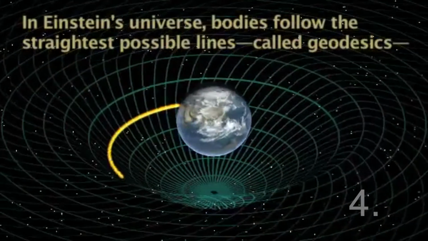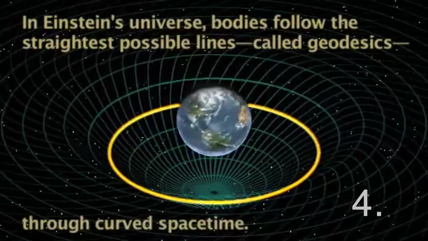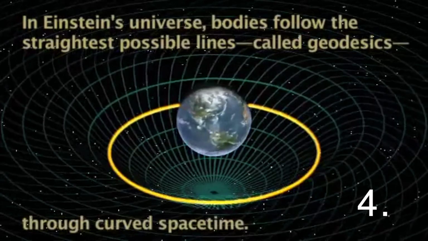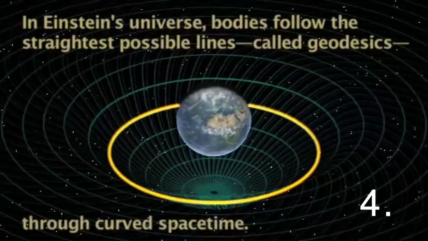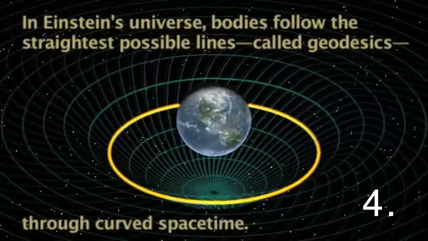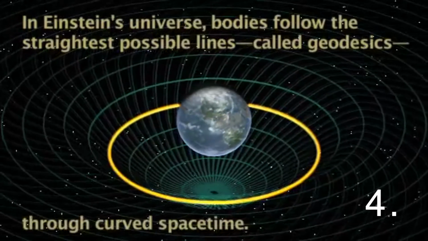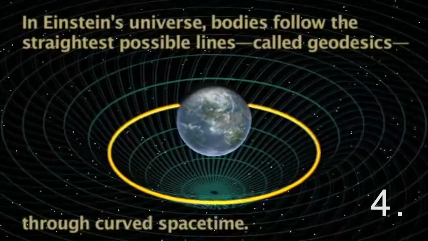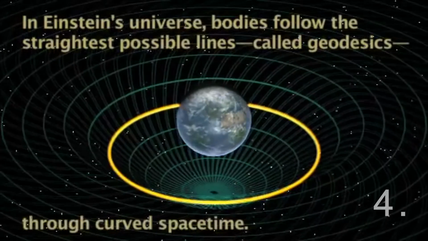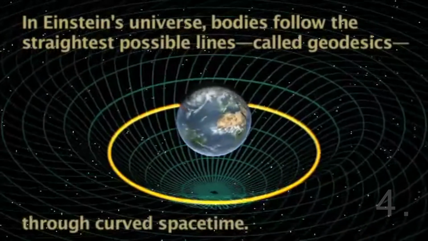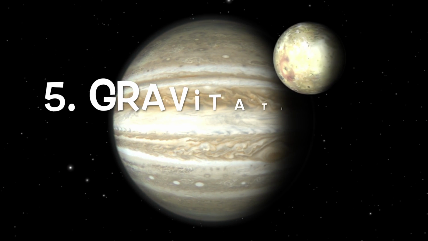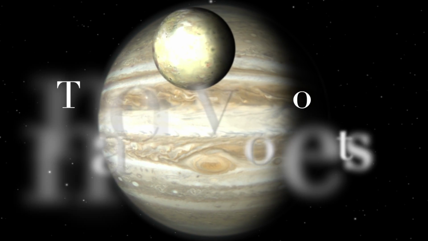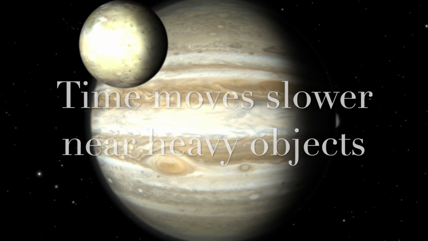Then, according to the theory, gravity is the curvature of space and time. Einstein depicted that gravity was not a force, but rather a consequence of the curvature of space-time caused by uneven distribution of mass, as opposed to Newton, who suggested that gravity is a force which causes any two bodies to be attracted to each other. However, Einstein's theory tells us more accurately about planetary orbits. The next point that we have is gravitational time dilation, which means time moves slower as gravity increases.